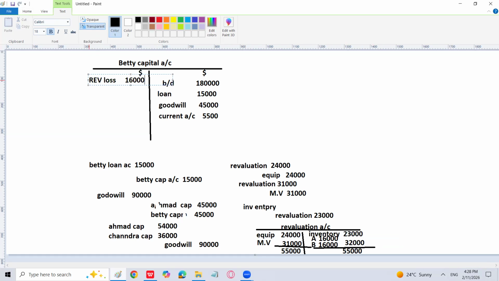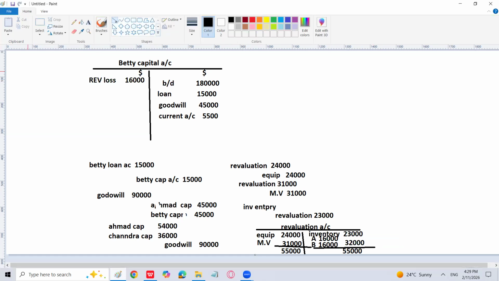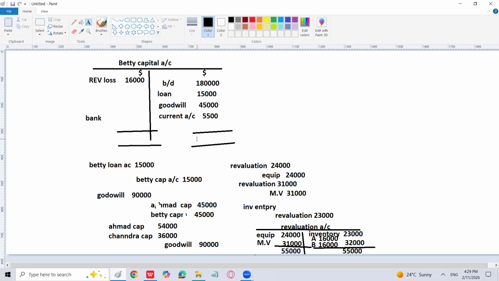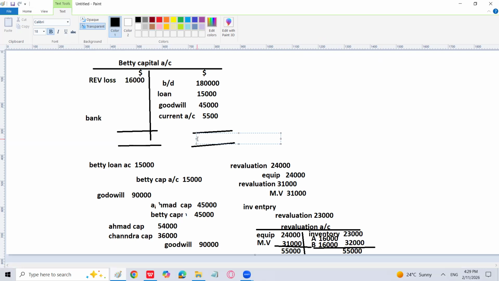Okay, that's it. Now I'm going to go for the total of the credit side, and I'm going to balance both sides with the name bank, because all the amount which is supposed to be paid to Betty, we are making him payment through bank. So please tell me the total of the credit side, and then we will go for the goodwill. I have written already, which is going to be credited with 45,000.